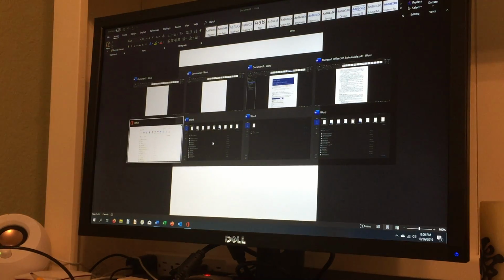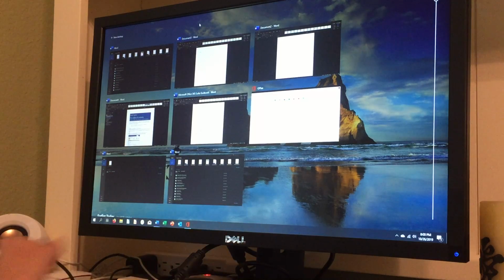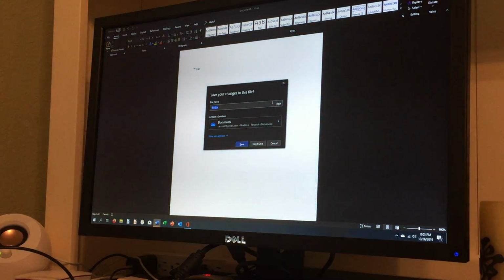So, oh my god, why are there so many Word windows open? I cannot believe it. Alright, I've had enough of these Word windows. I'm going to task view and I'm going to get rid of these. Hello? I cannot click the window, whatever. I'll deal with that later.